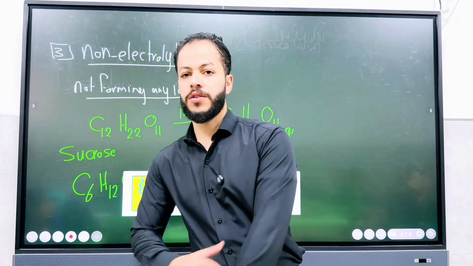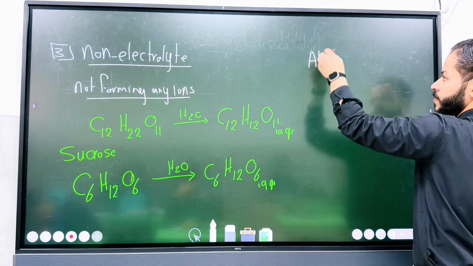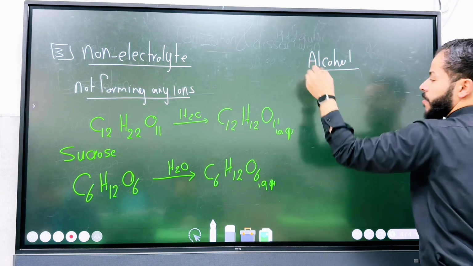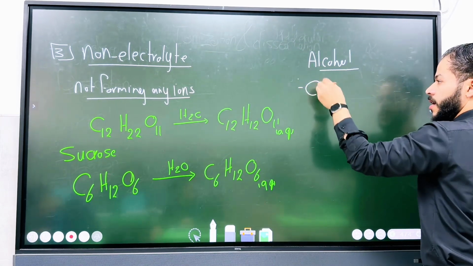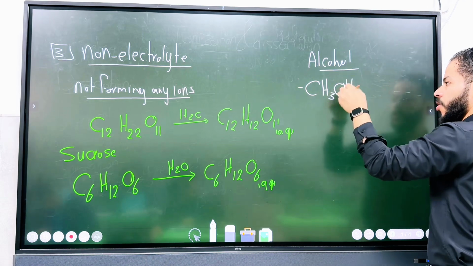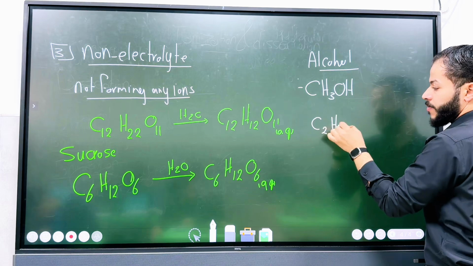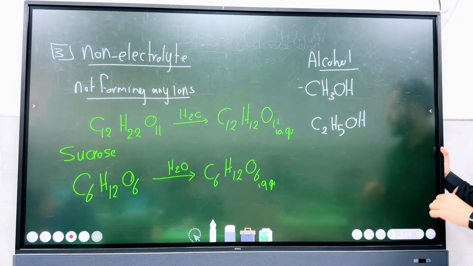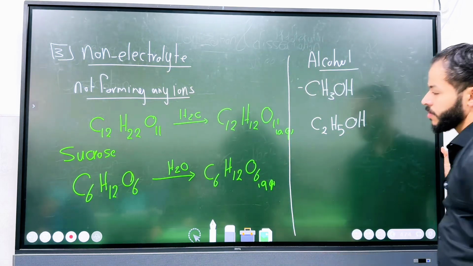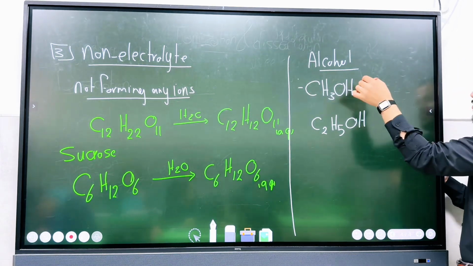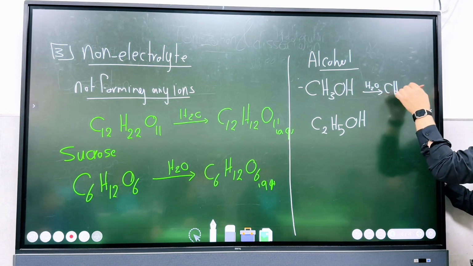Another example of a non-electrolyte solution is alcohol, like methanol, CH3OH, or like ethanol, C2H5OH. When it's dissolved in water, it is just converted to an aqueous solution.